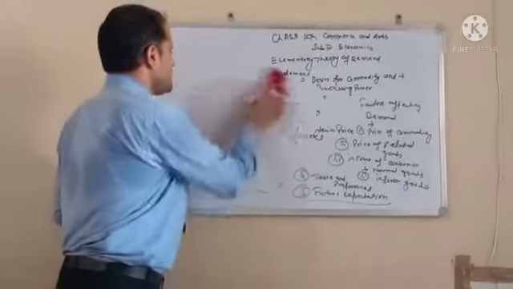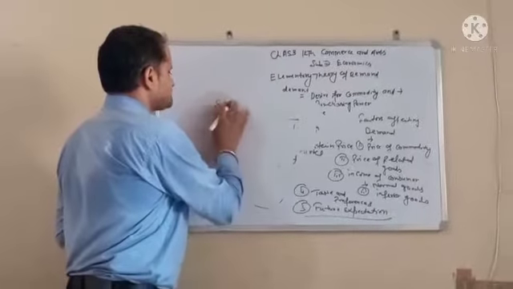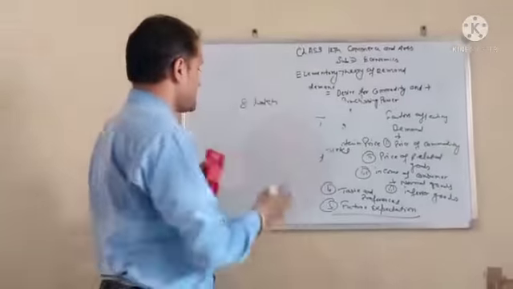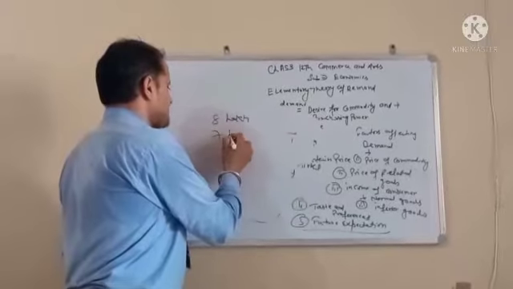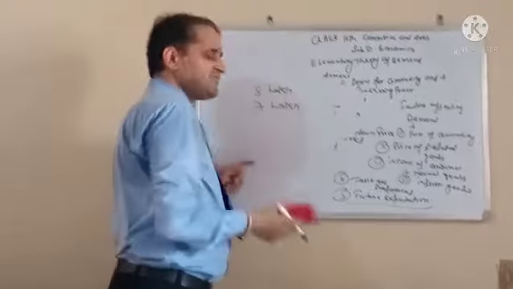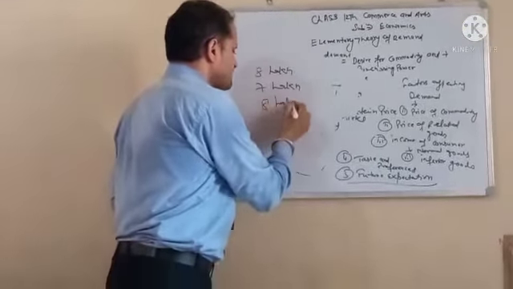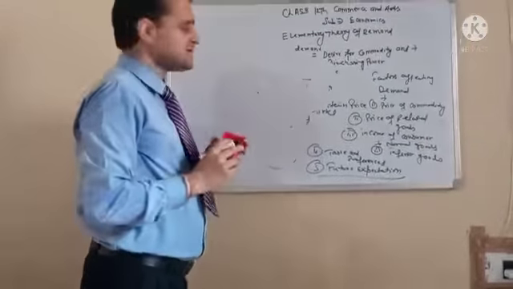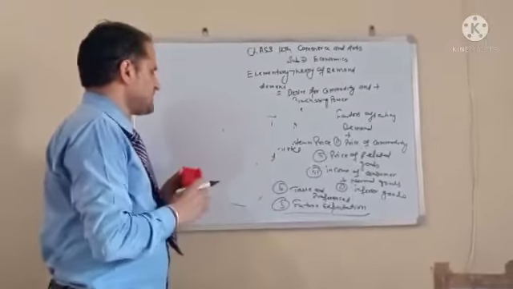For example, if you want to purchase a car, its price is 8 lakh, and you are expecting that since Diwali is coming very near, its cost will decline or will be 7 lakh, you will postpone your demand and purchase in the future. If you think that the price will go to 9 lakh in future, then you will make the present demand. You want to build a house, and different raw material is required.